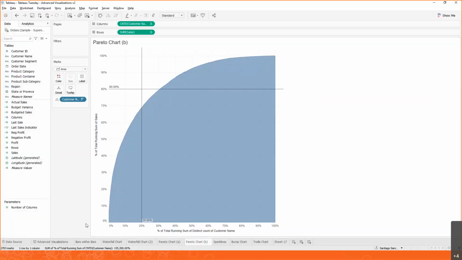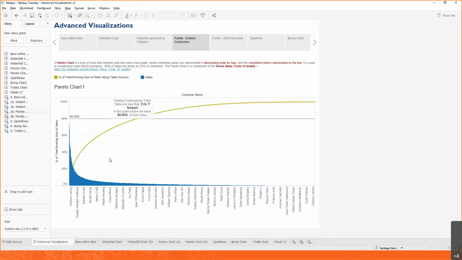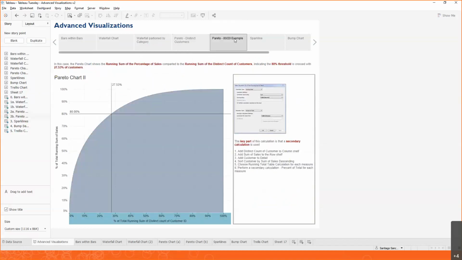So this Pareto chart, or a full Pareto chart, is what allows us to compare those two. And although it's slightly different than this bar and line combination, it still leverages those key concepts, a dual axis and table calculations. All right. So that's about Pareto charts.